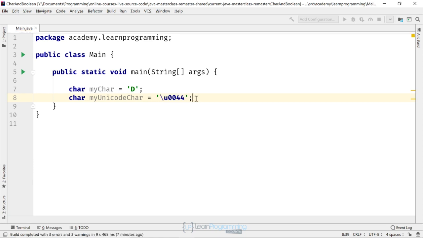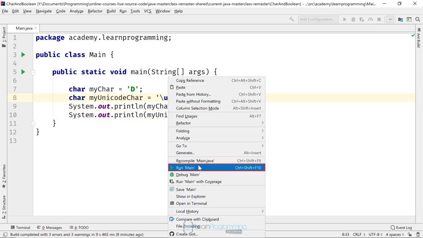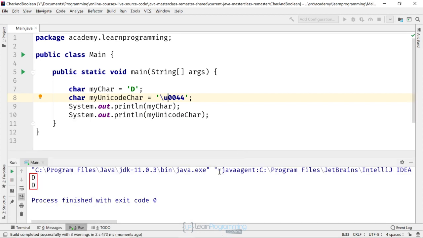All right, so then I go to the end of the line and press enter there. Now we're going to print out the values. So let's do that. We'll do an sout for myChar. Then we'll do an sout again for myUnicode. And let's actually run this program just to make sure that it's working okay. Now you can see that we've got D printing out twice in our output window.